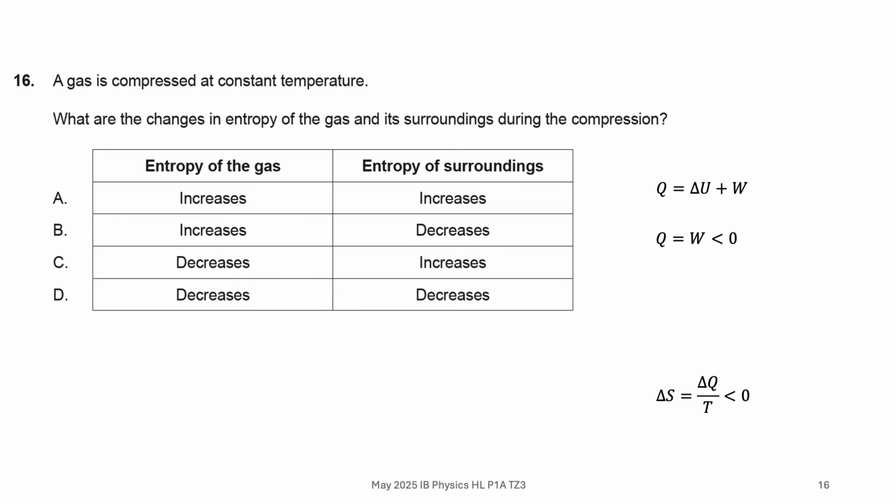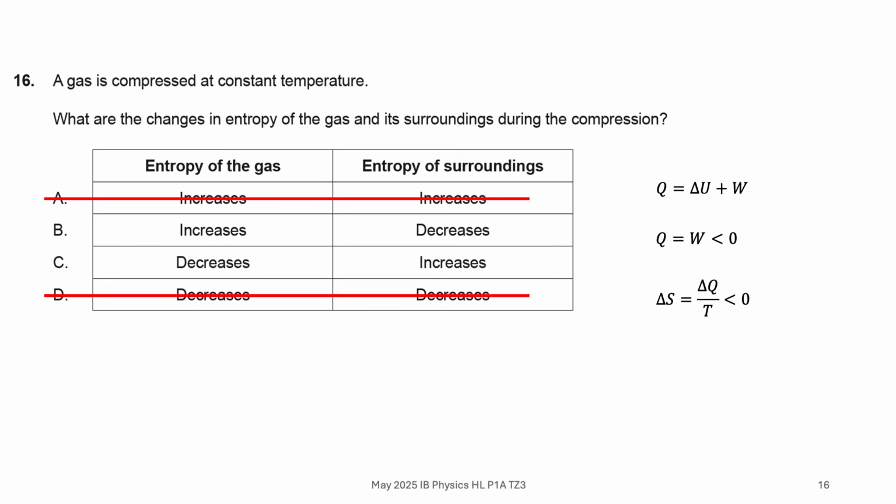And why is that important? Well, because we have this equation here, which is delta S equal to essentially Q over T. If Q is less than 0, delta S is less than 0. That means the entropy is decreasing, and what that means is we can get rid of the top two answers. As you'll have seen plenty of times in IB, there's lots of cases where you can have multiple answers here. We're going to go through them and just decide which one's right, which one's wrong.